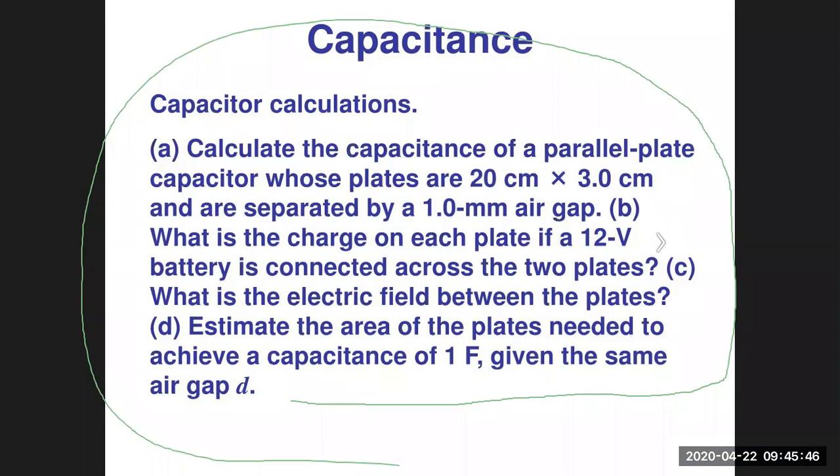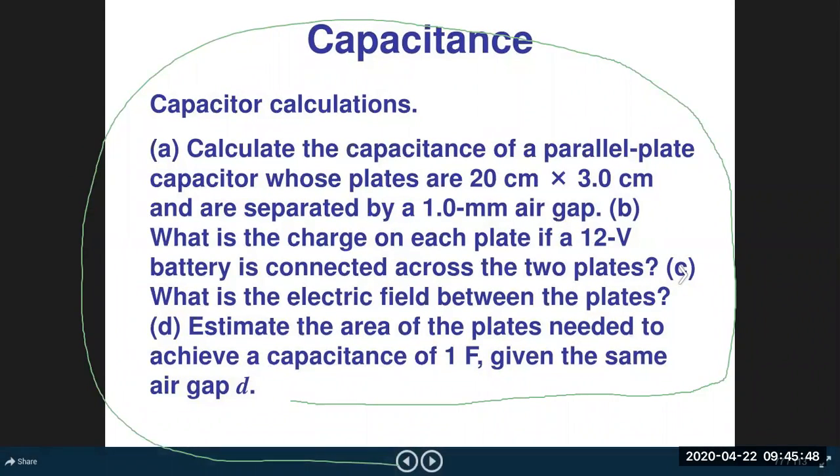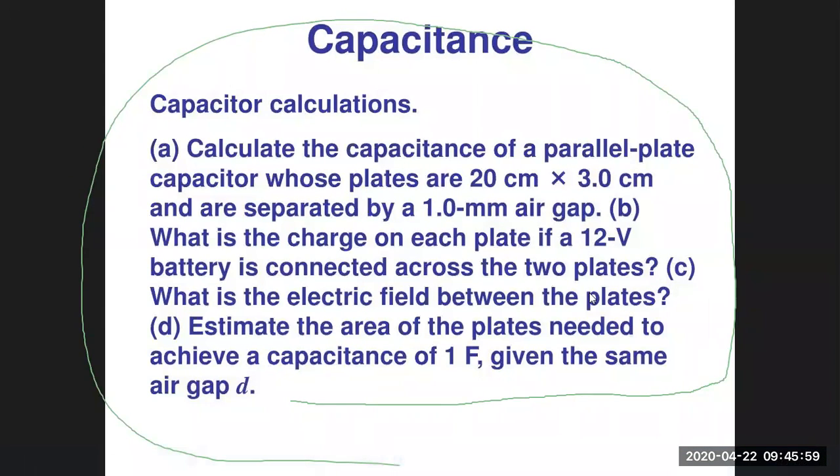Now, part C: what is the electric field between the plates? You know that the electric field is equal to sigma upon epsilon naught between the two plates.